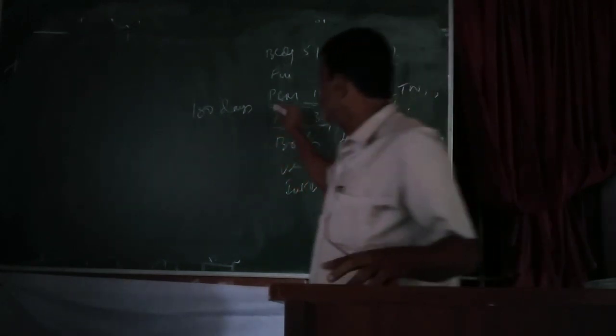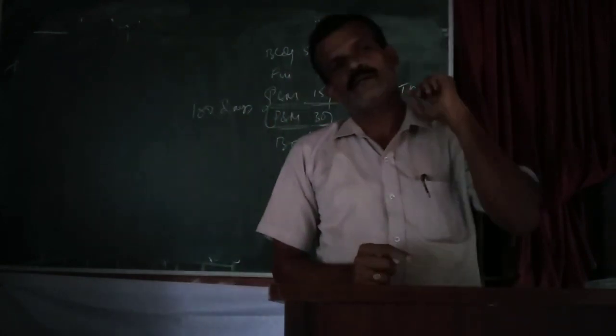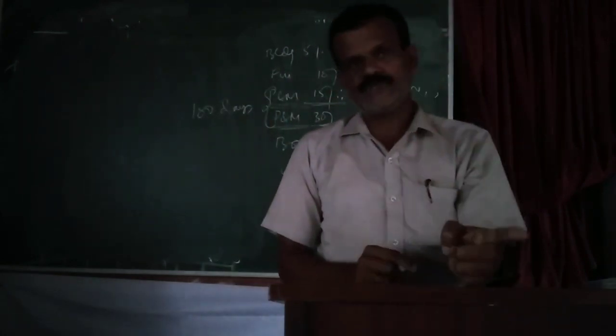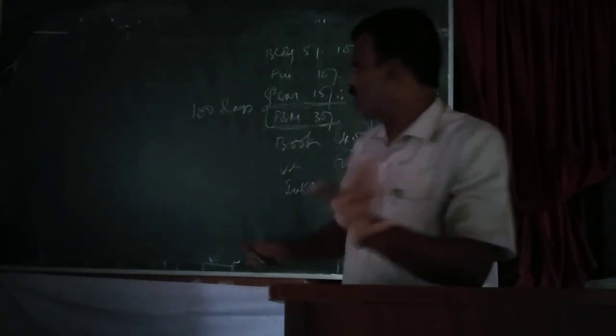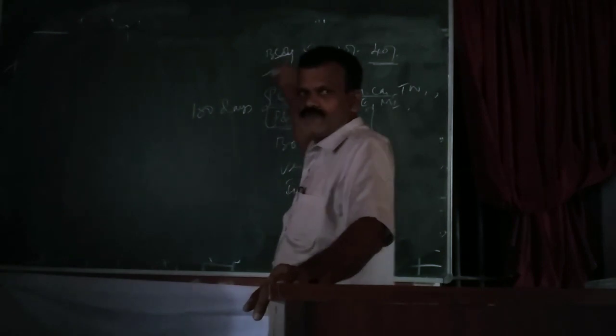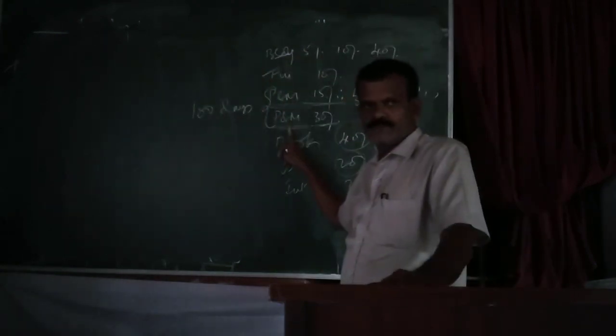So while calculating the depreciation of plant and machinery, we should be very careful regarding the calculation of normal depreciation as well as additional depreciation. The additional depreciation is not charged against the buildings or furniture or any other assets except plant and machinery.